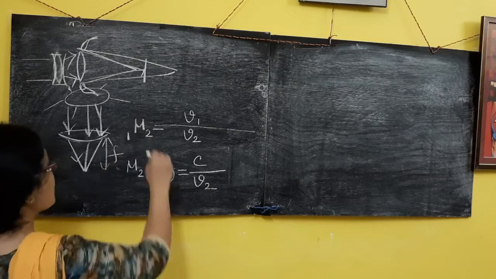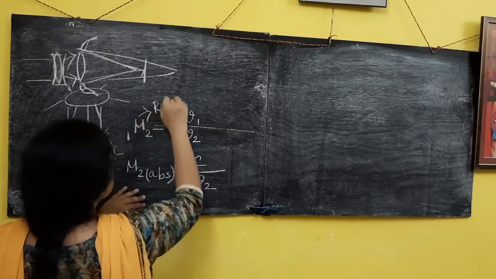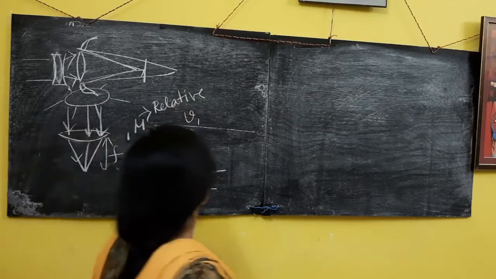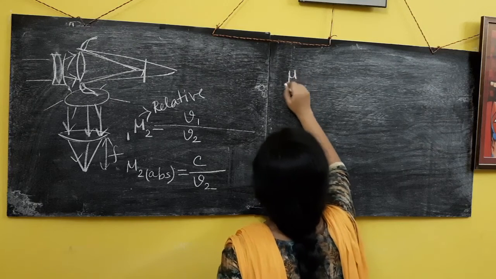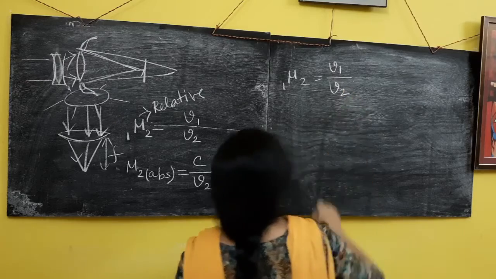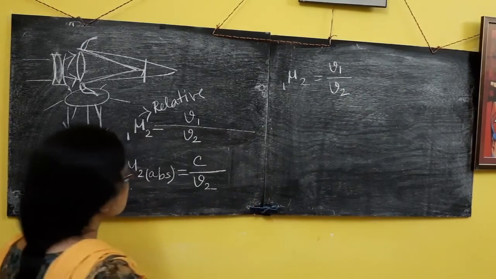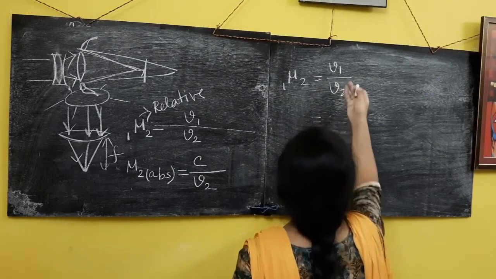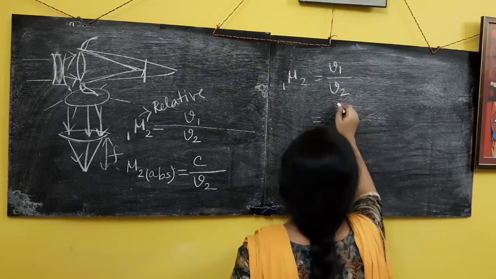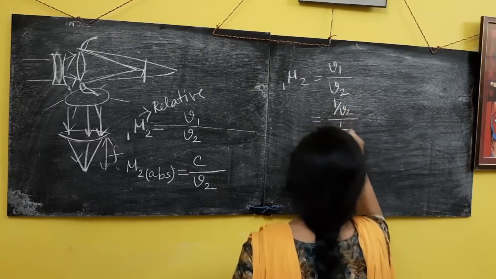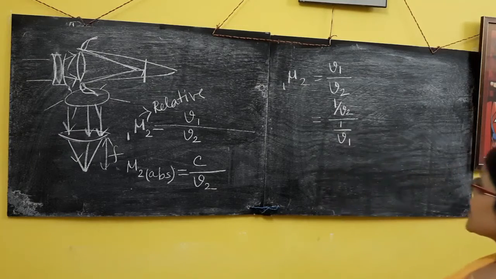This is the relative refractive index, and this one is absolute. So let's see. Mu 1 2 can be written as V1 by V2. Now 1 by V2 can be written like that, with this in the denominator part. So I can write 1 by V2 divided by 1 by V1. After doing the calculation the thing will be similar.